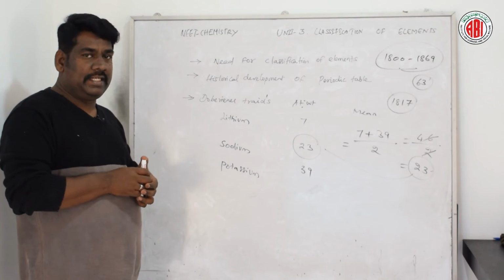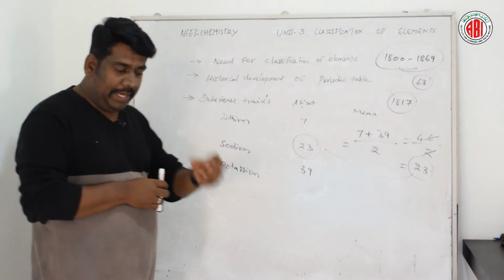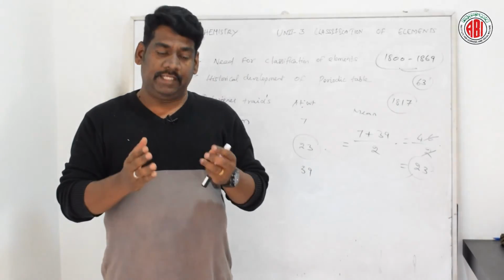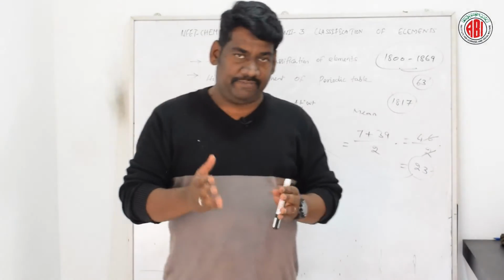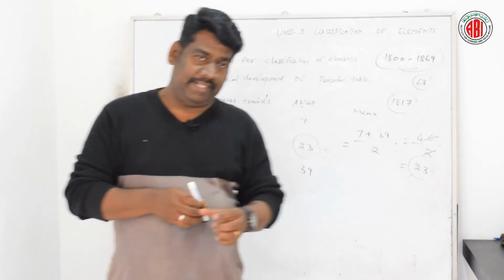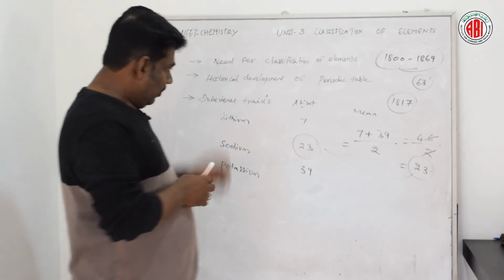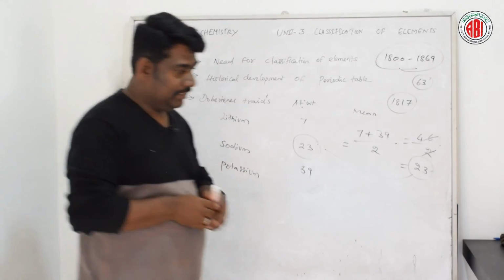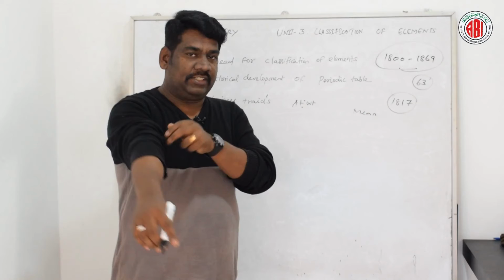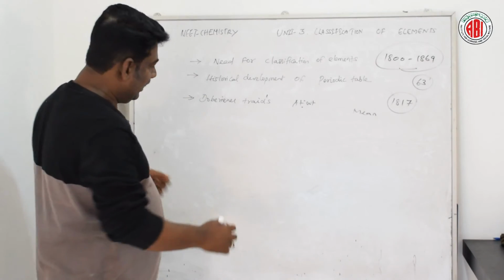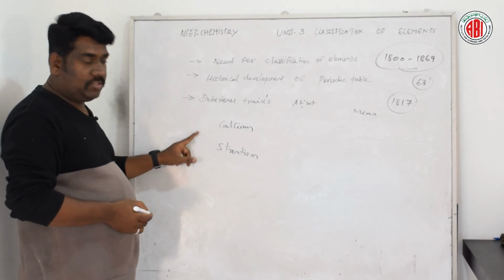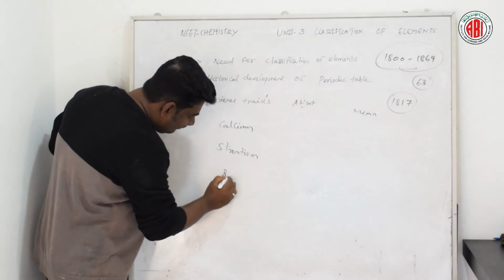So based on that, he made sets of three different elements, called Döbereiner triads. Okay, let us talk about one more example. Another set of Döbereiner triad is calcium, strontium and barium.